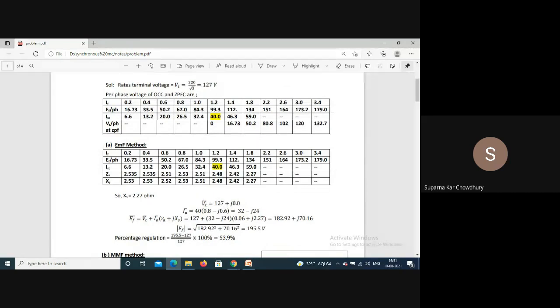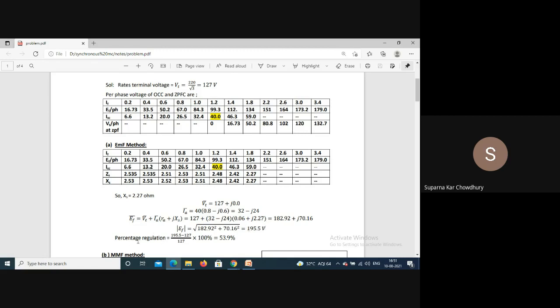We are taking VT as the reference. So IA will be 40 in magnitude, and this is 0.8 lagging, so 0.8 minus j0.6, so 32 minus j24. So our EF will be VT plus IA into RA plus jXS. So you can calculate; your EF value will be 195.5.